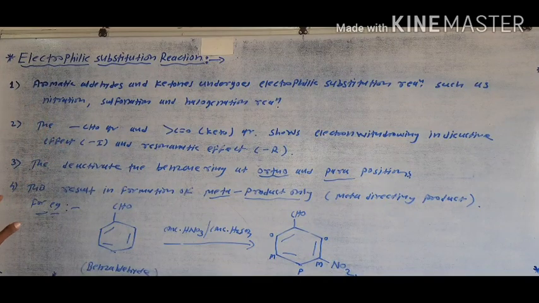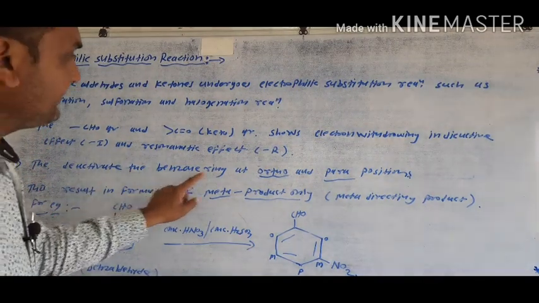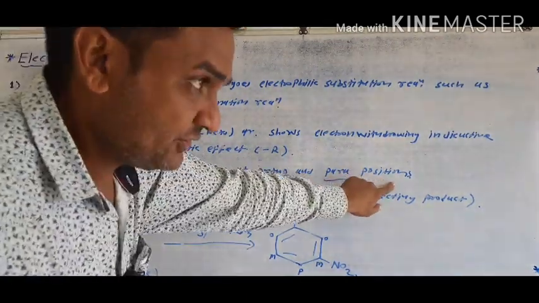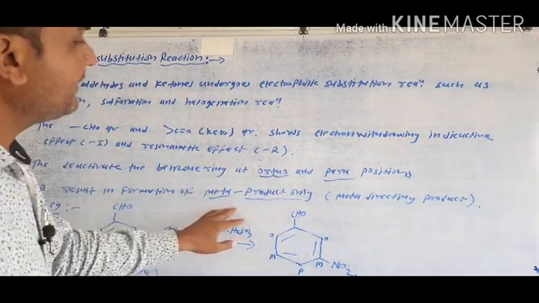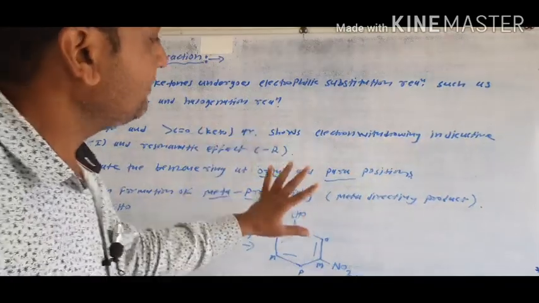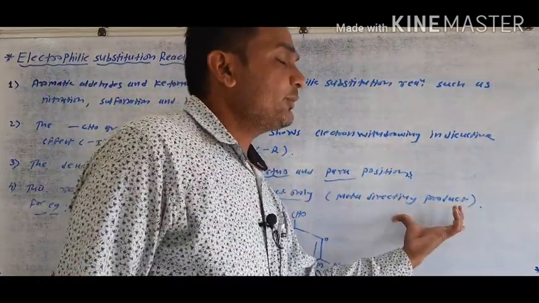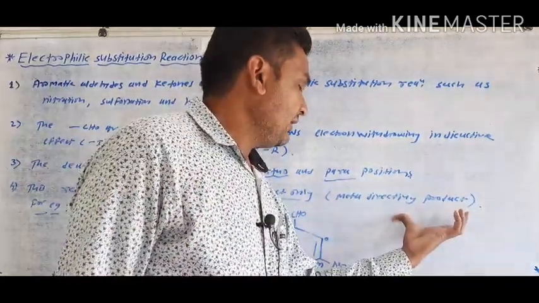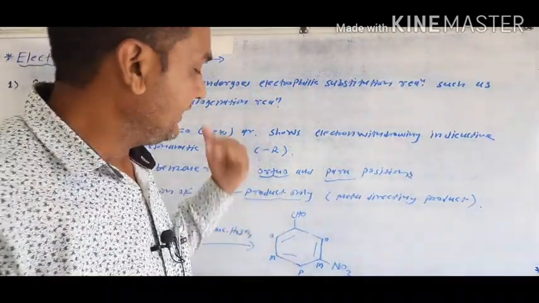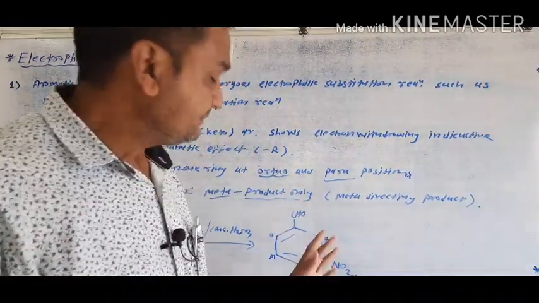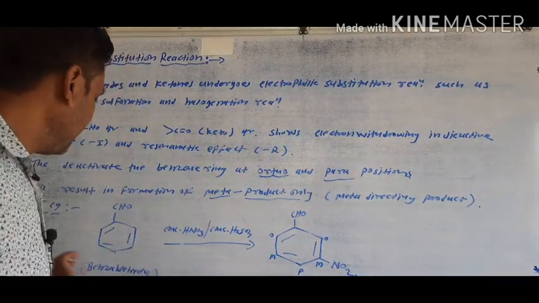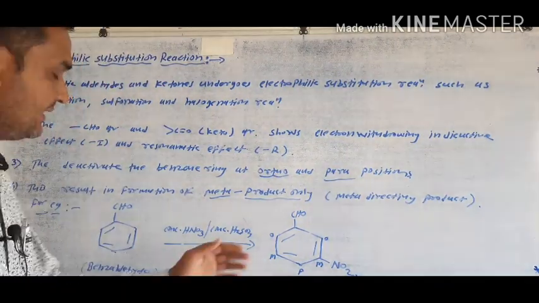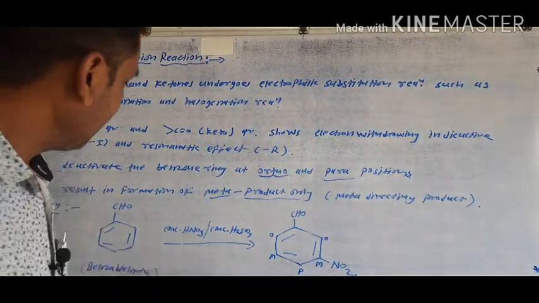These effects deactivate the benzene ring at the ortho and para positions. The overall result is formation of the meta product only, meaning a meta directing product is observed when aldehydic and ketonic groups are attached to aromatic rings like benzene rings and such reactions take place.